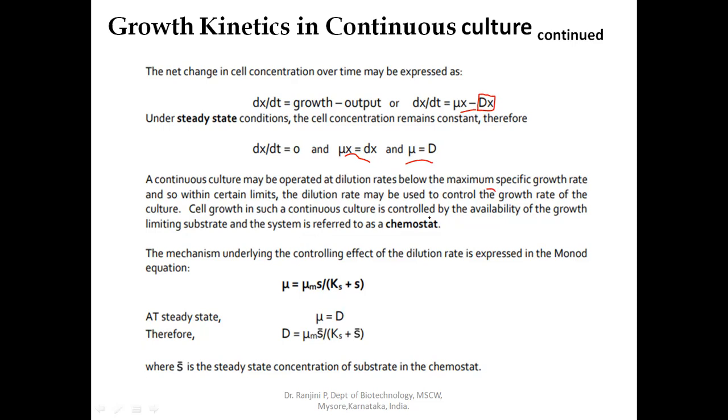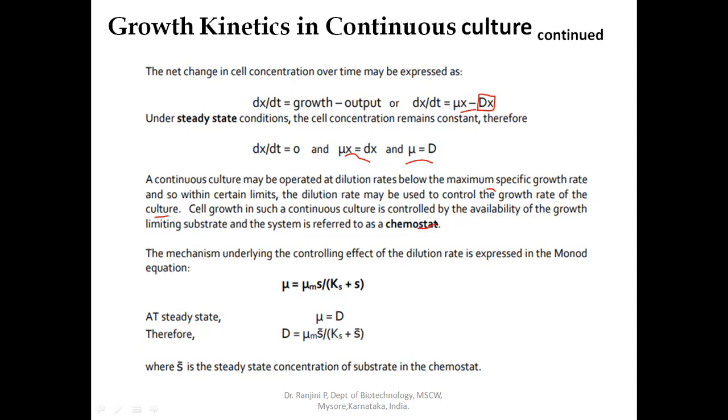The rate at which we provide the nutrient and remove the spent media will limit or control the growth of the microorganism. Cell growth in such continuous culture is controlled by the availability of the growth limiting substrate, and the system is referred to as a chemostat.